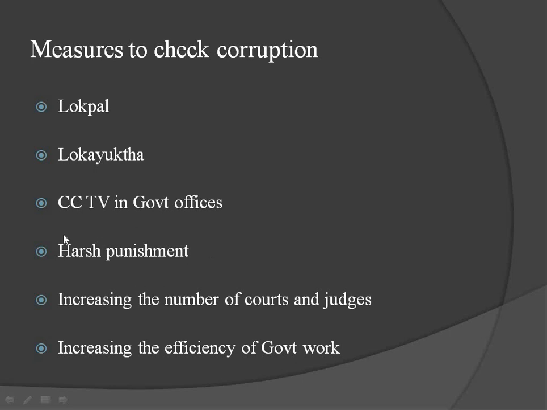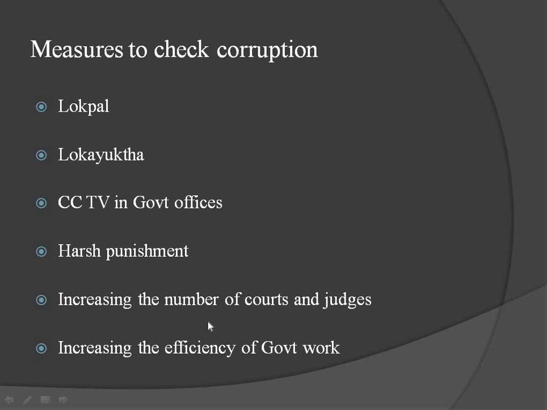Many times what happens, we don't know what happened. In the news it comes, the person who was arrested for corruption, and afterwards what happened, we don't know. But actually they should get harsh punishment. And increasing the number of courts and judges, because the number of cases is more. If we solve the cases as early as possible, if the people who are corrupt get the punishment immediately, then it is possible to control easily.